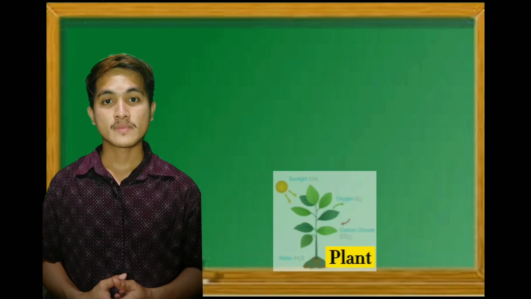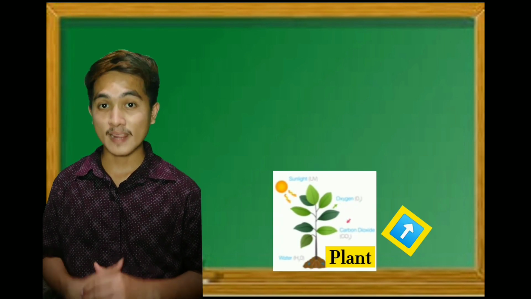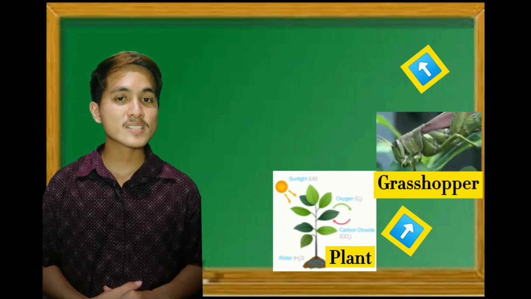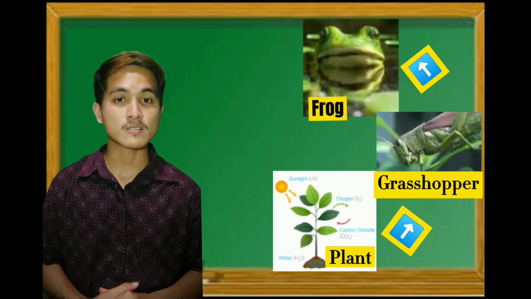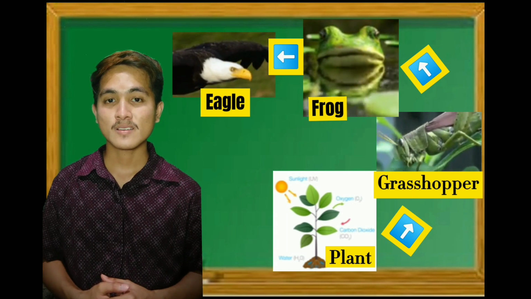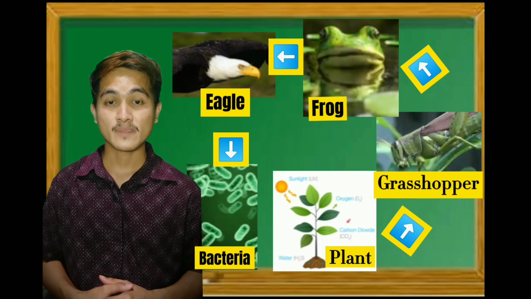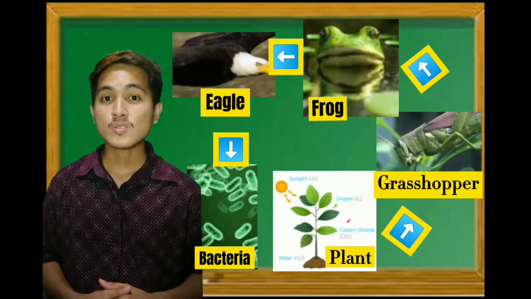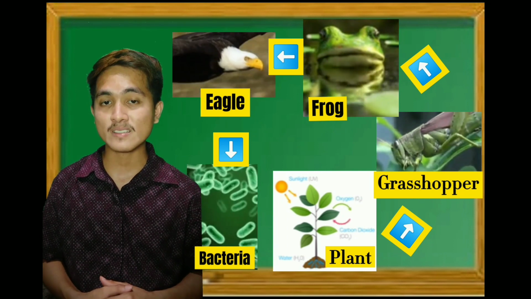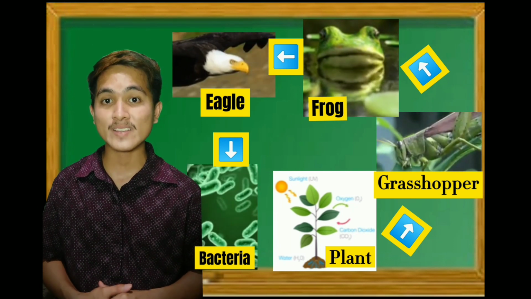For example, the sun gives the plant energy. The plant may be eaten by the grasshopper. The grasshopper may be eaten by the frog, and the frog may be eaten by an eagle. When an eagle dies, the decomposers will act. They will be the ones to break down the large dead body of an animal into smaller pieces. Then, the plant can use this as a fertilizer.